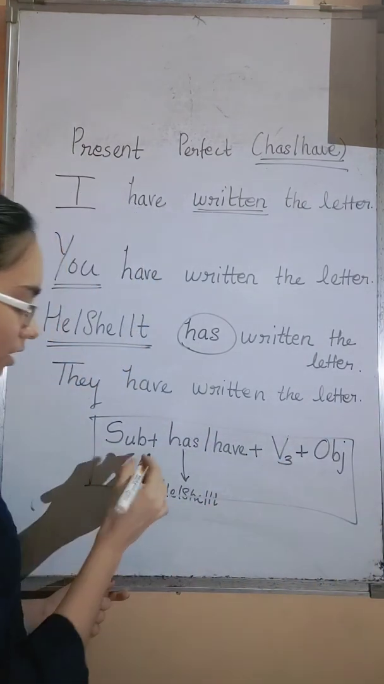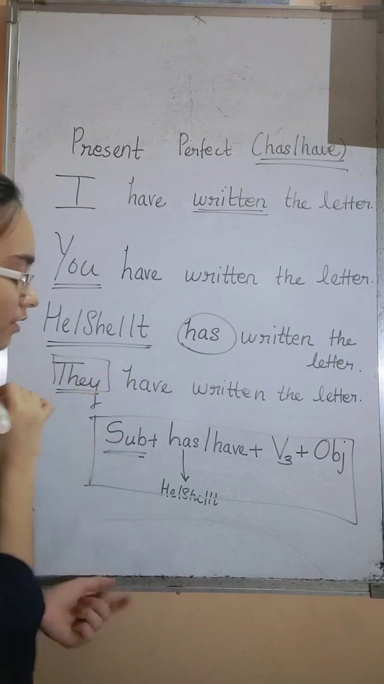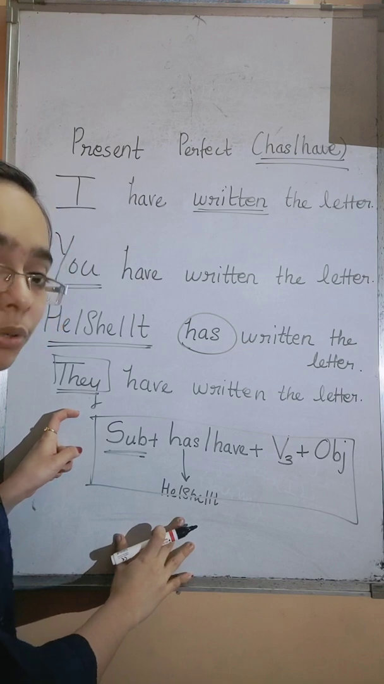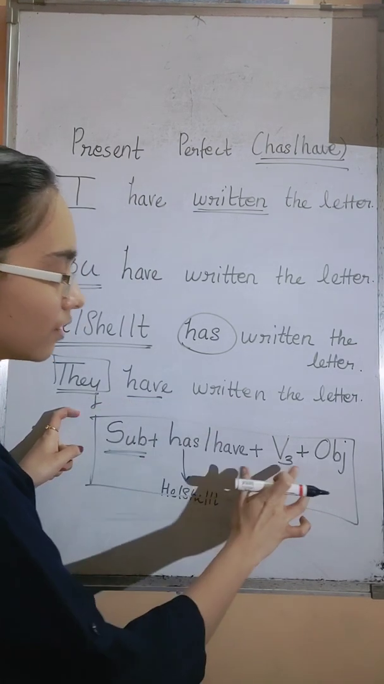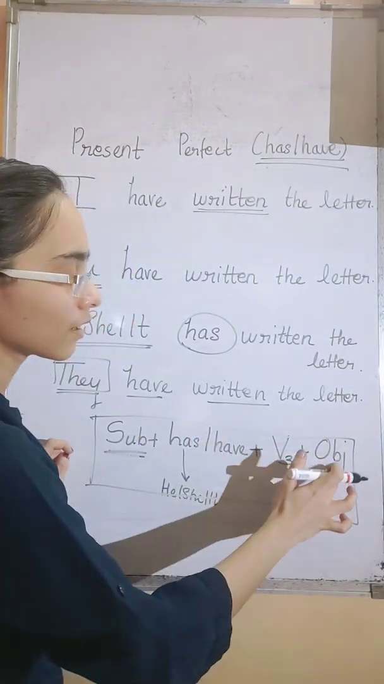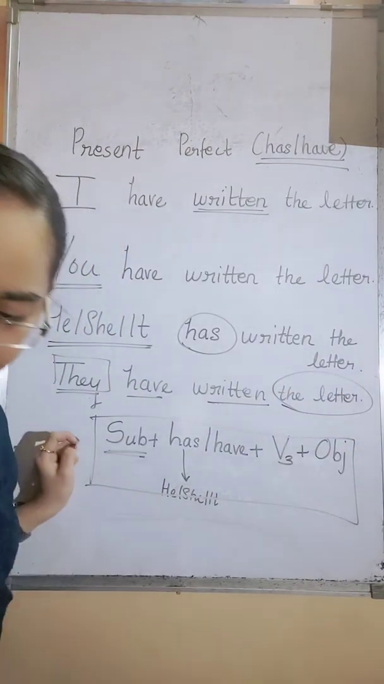Just check out here. Subject, they. I am using this sentence. Subject, they. Have, they will come. It is not a third person singular, it is a third person plural. So we will use have. They have, verb in its V3 form, written, and object, that is the letter.